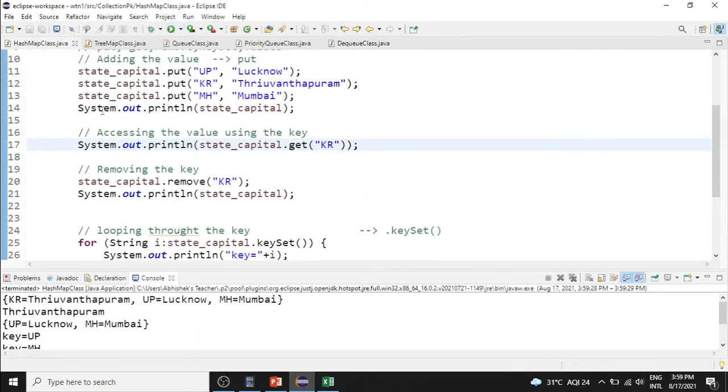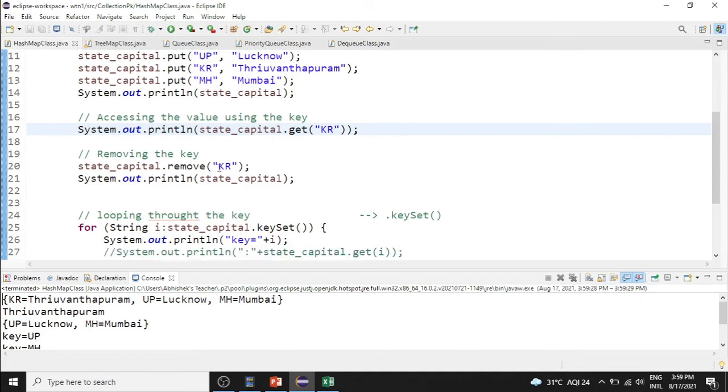At this particular point, this relationship is printed: KR and Trivandrum, UP Lucknow, and MH Mumbai. So this is a key and value relationship. Get KR. What is the value of KR? Trivandrum. So this will be printed.